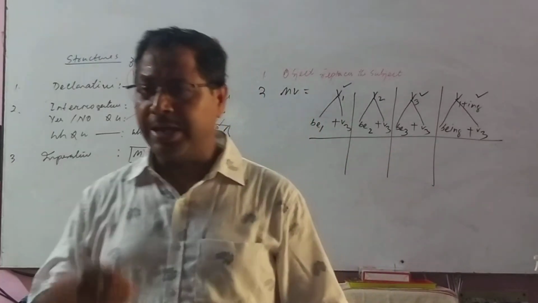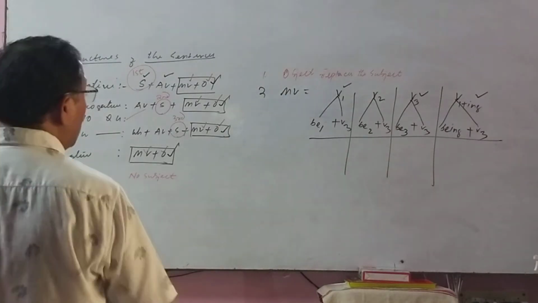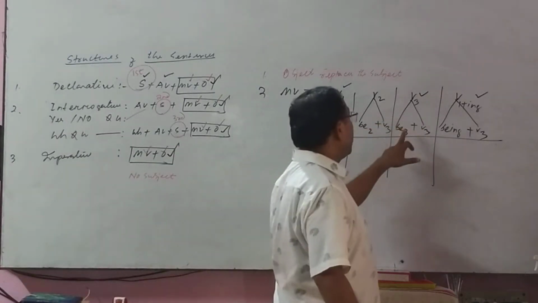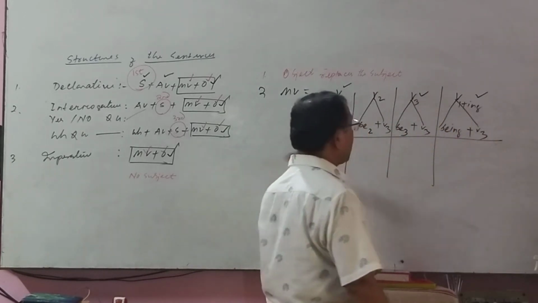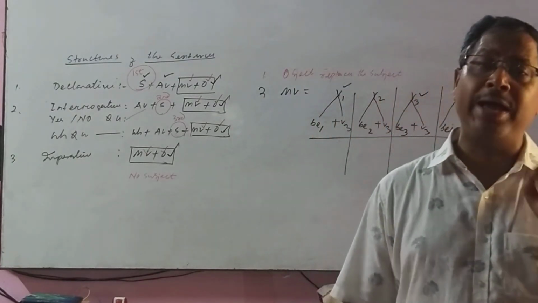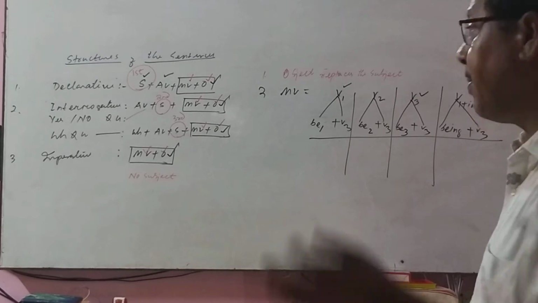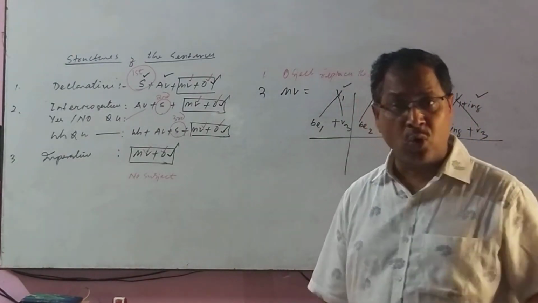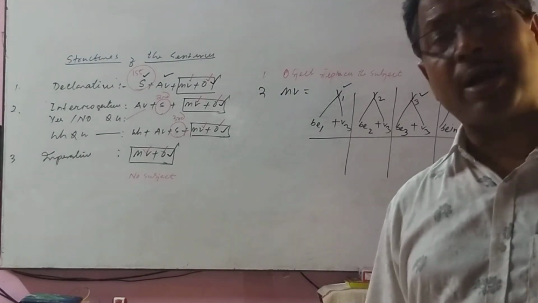V1 means we have to supply the be verb: be1 plus main verb will be V3. V2, we will supply your be verb, that is be2 plus V3. V3 is there, it will be V3 plus V3. V3 is always standing. The be verb is supplied according to the form of the main verb. If the main verb is first form, it will be V1. If the main verb is second form, it will be V2. If the main verb is third form, it will be V3. If the main verb is ing, it will be be1 ing be.